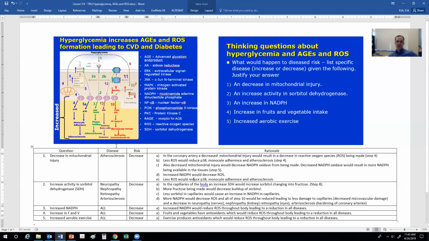So this is a summary of the think and review questions. Make sure you have a good understanding. Practice them again until you feel like you have a good understanding of them. And again, I'll post this on Blackboard.